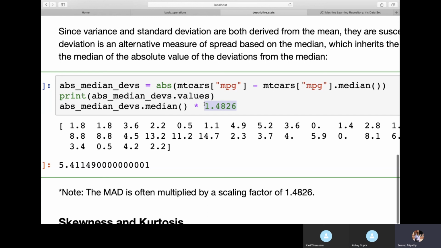Once you multiply your value by this scaling factor, it tells you how much your values deviate from the center. Here we are getting 5.411. So this is how much the values are deviated from the center. This is also a very good measure of dispersion compared to variance when you have outliers. You can try this.